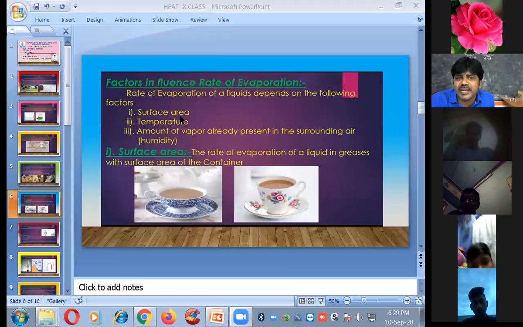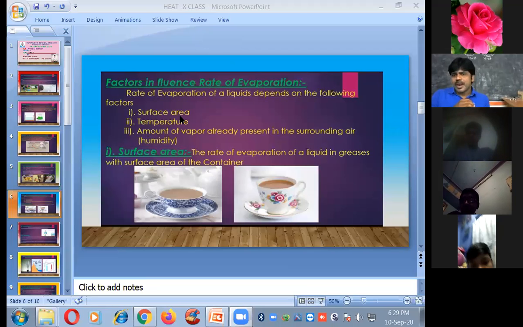So here the rate of evaporation depends on 3 factors. The first one is surface area. Now you conduct this activity. Suppose first of all you take hot tea or hot coffee, and take one saucer and one bowl, one cup.